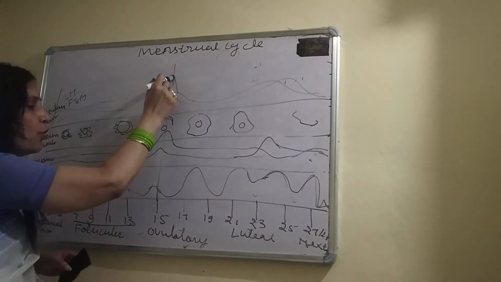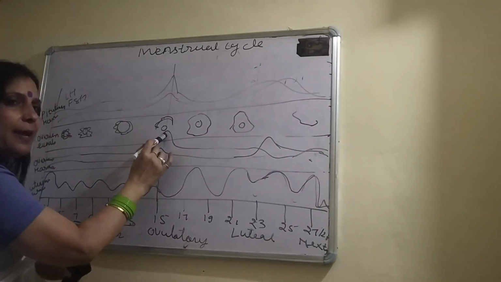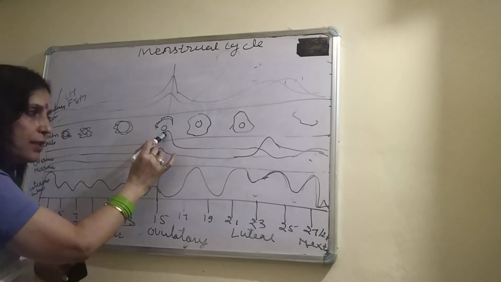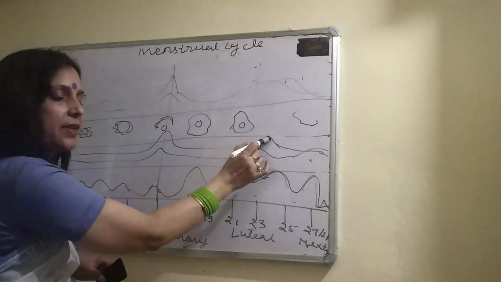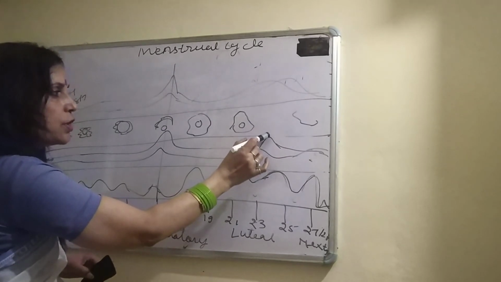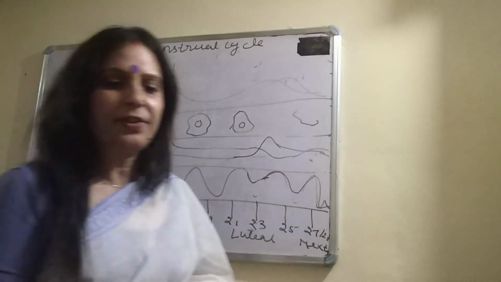So the LH hormone level is higher during the ovulatory phase. In the same condition, the estrogen hormone is also higher. In the corpus luteum, progesterone is secreted after ovulation. So the progesterone level is higher here. Okay, next topic I will take tomorrow.